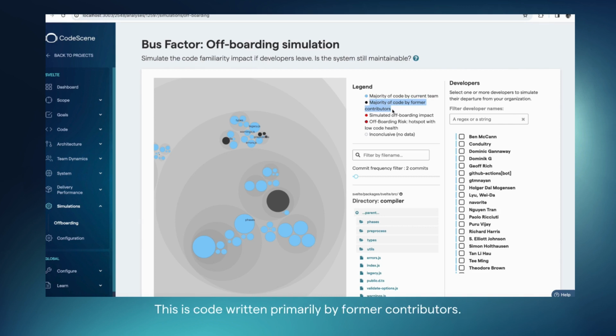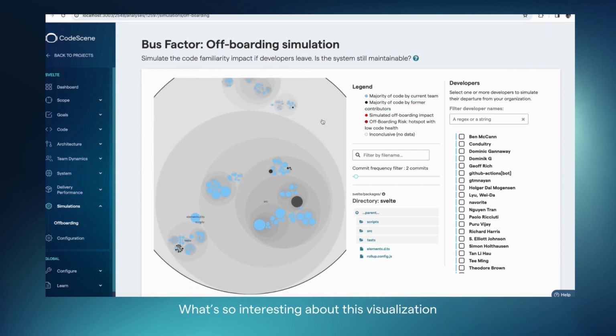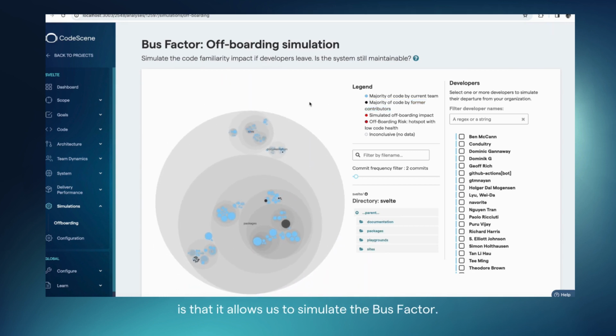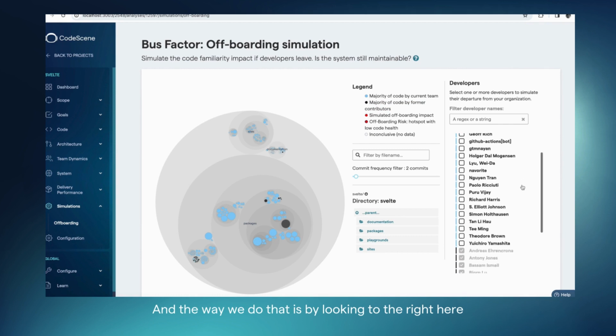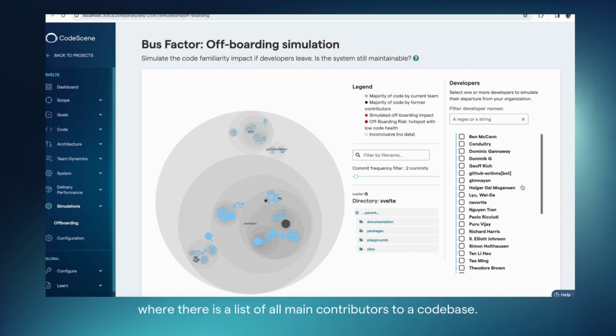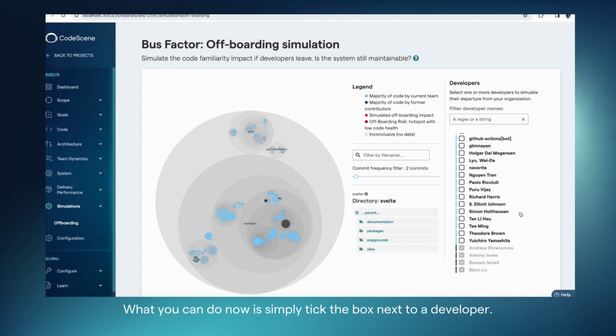This is code written primarily by former contributors, people who are no longer around and no longer part of the development. So if you ever plan to do some work in these gray parts of the code, you need to plan additional time for learning, because that learning needs to happen. What's so interesting about this visualization is that it allows us to simulate the bus factor. The way we do that is by looking to the right here, where there's a list of all main contributors to a codebase. What you can do now is simply tick the box next to a developer, and you will see the impact of that person leaving.